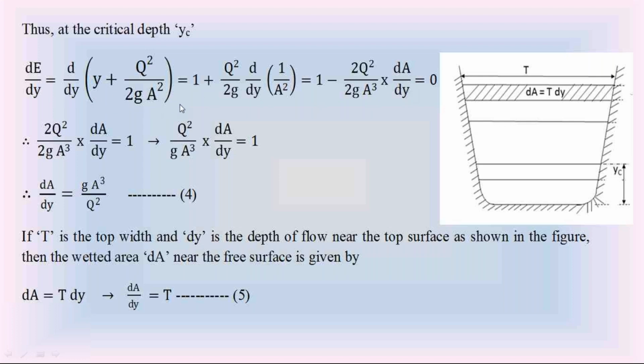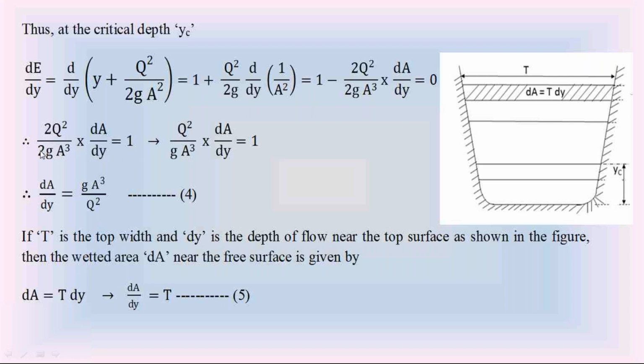So this differentiation d by dy of y plus q square by 2g a square is 1 minus 2q square divided by 2g a cube into dA by dy equal to 0. Simplify this equation by taking this 1 to the right hand side. Then this equation becomes 2q square divided by 2g a cube into dA by dy equal to 1.